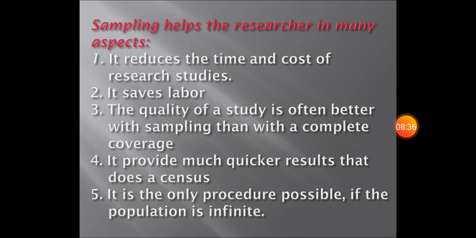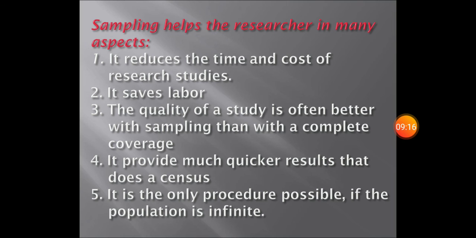You may know what a census is. In our health information class, when you were in the college, I taught you what census data is. Understood? Census happens once in 10 years in India, and a complete enumeration of the population is what we do in census data, but that is not what we do in sampling. Sampling provides much quicker results. When we analyze the census data and come to a conclusion, it takes more than 4 or 5 years. So that is the drawback of census data. Sampling is the only procedure possible if the population is infinite. Understood? So these are the uses of sampling.